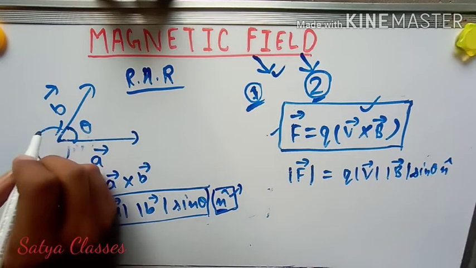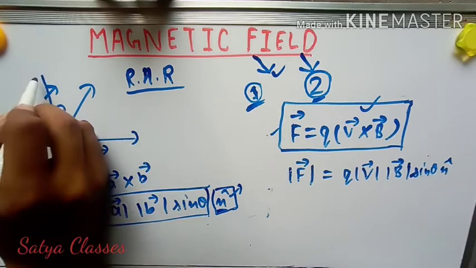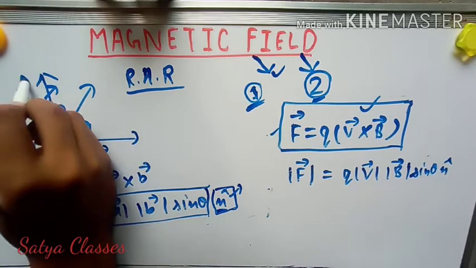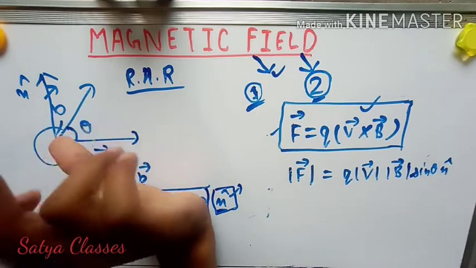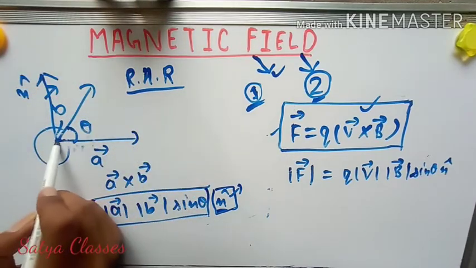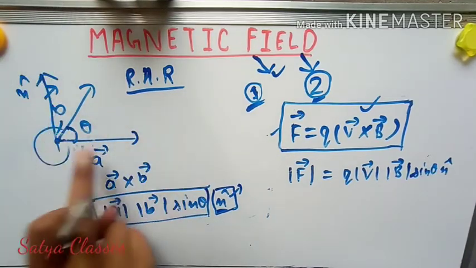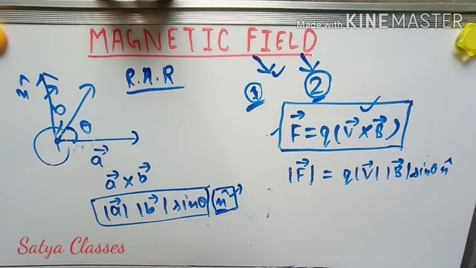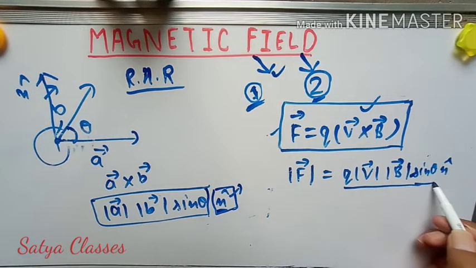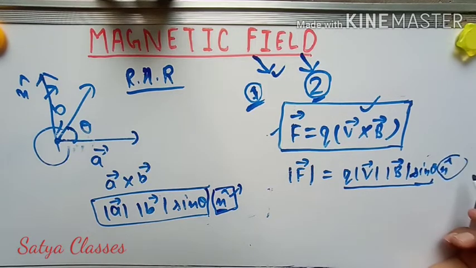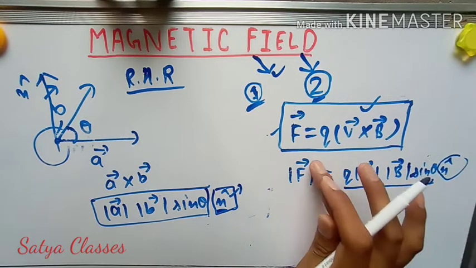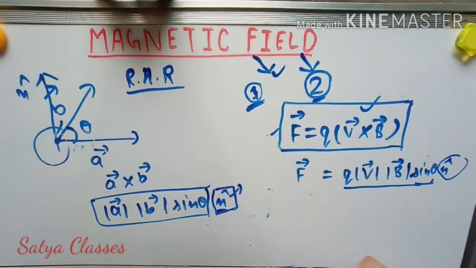Now, n cap, what is n cap? So I am representing it like this. Okay, I cannot make it standing. Understand? So I am drawing this vector in the plane. Now try to understand this. For magnitude you have to write AB sine theta, and n cap is indicating the direction. So I am removing the sign of magnitude.